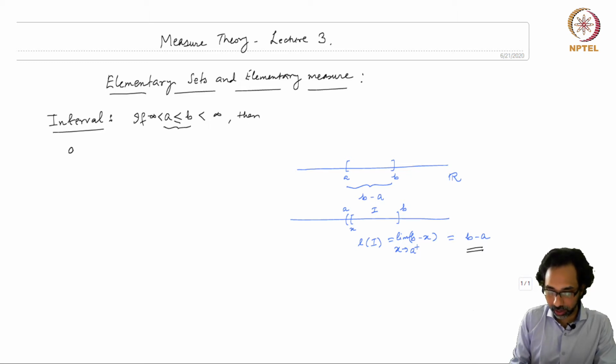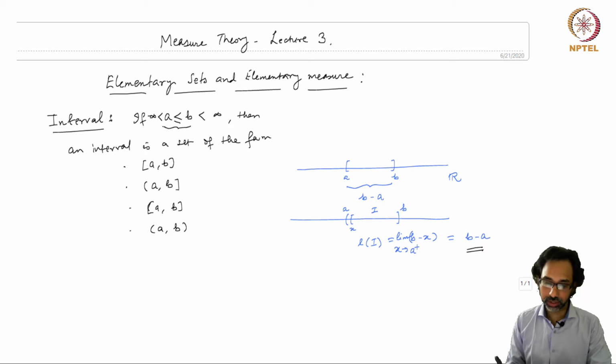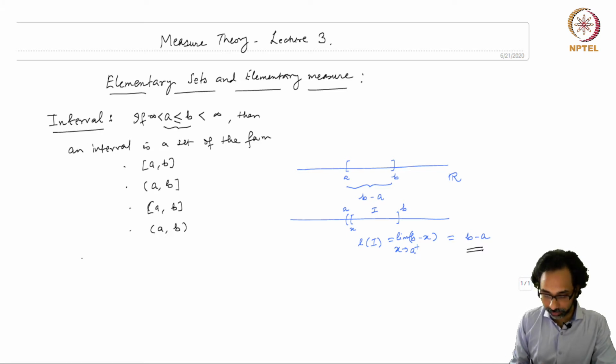So I will consider A less than or equal to B, and these are all finite. Then an interval is a set of the form, so either you can have A, B both closed, A open, B closed, A closed, B open, and A, B both open. So any such set of R will be called an interval in our terminology, and we assign the numerical value